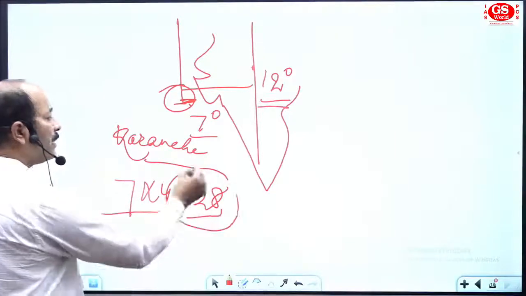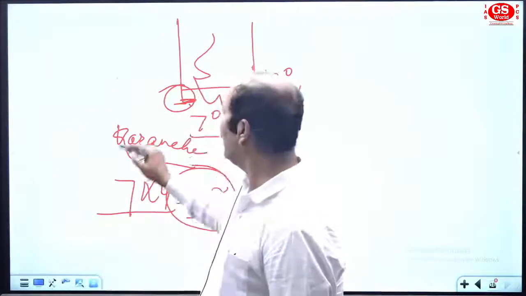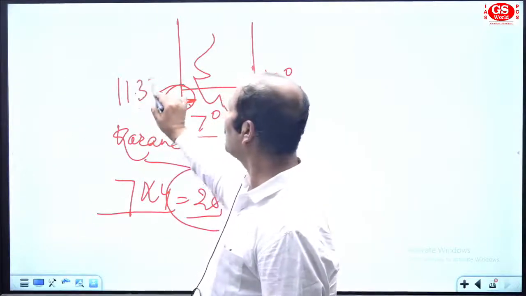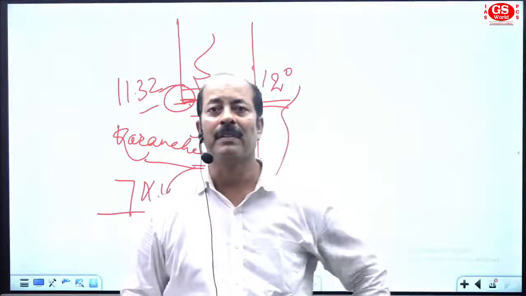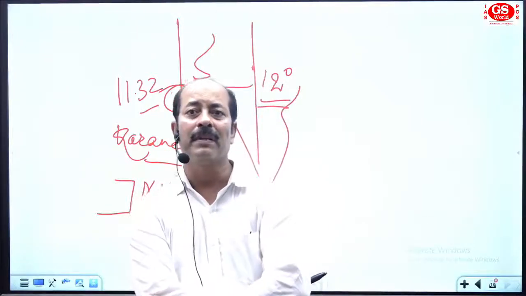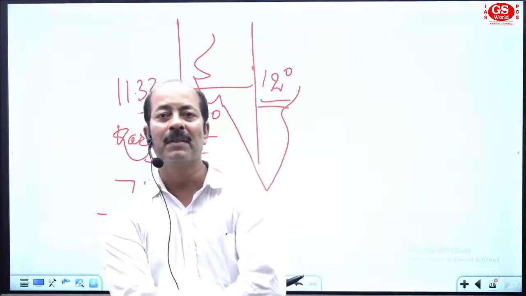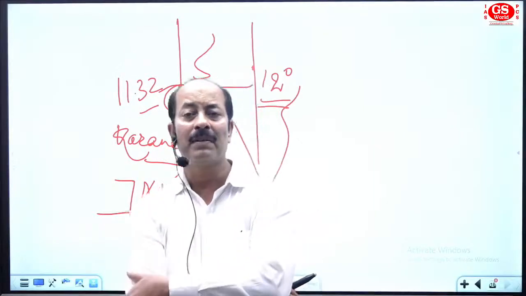So I will reduce the time from 12. So it will be 11:32. Got that? So whenever we are going eastward, we add the time, and whenever we go westward, we reduce the time per longitude. In this way we can find out the time of the eastern part also.